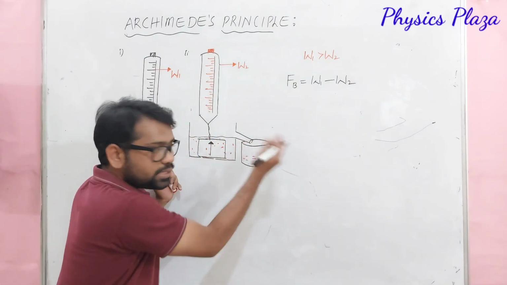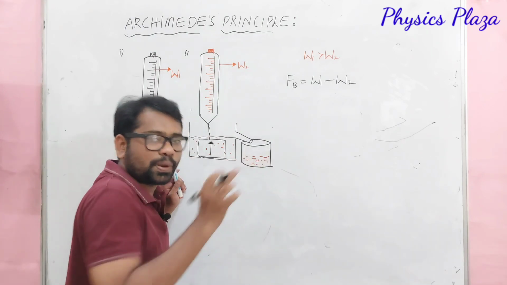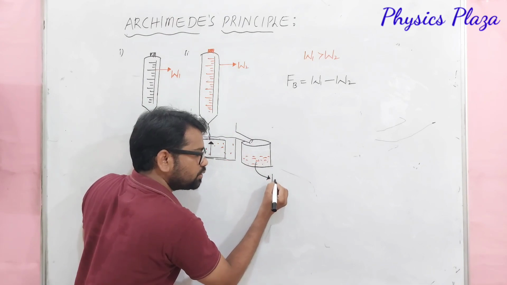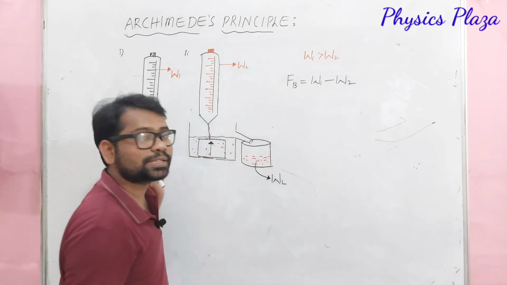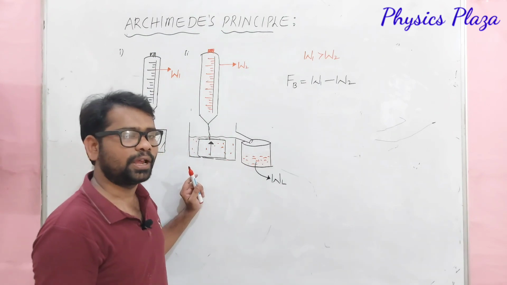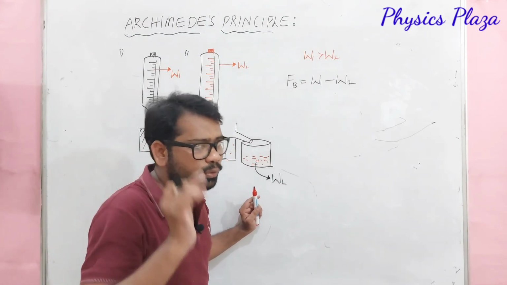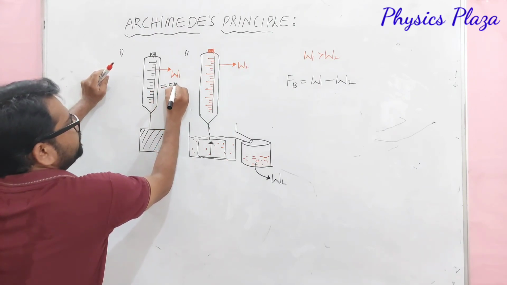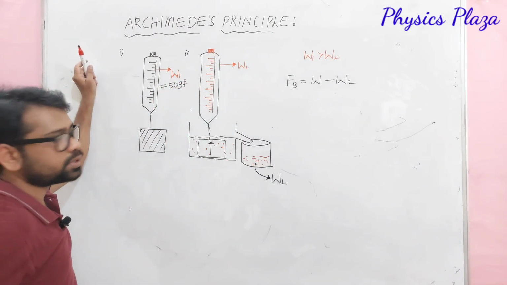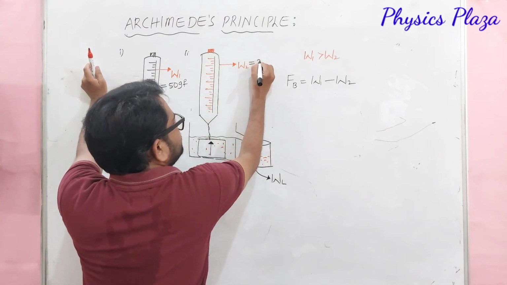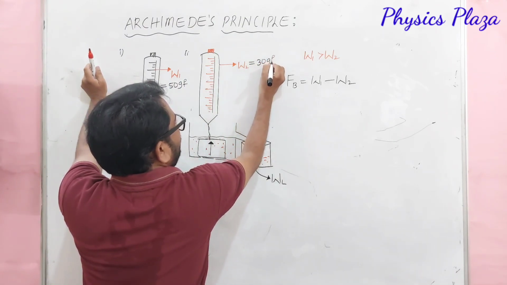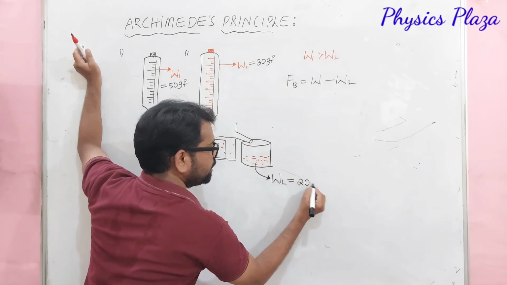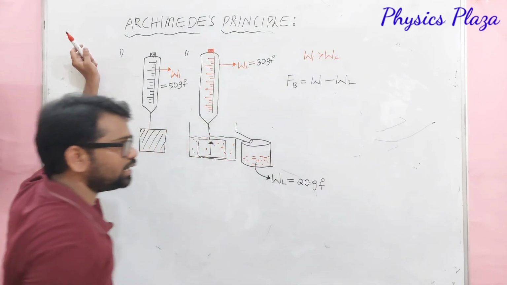Now, dear children, on the other side, don't you think that some amount of water is displaced? Yes. What about the water which is displaced? Does it have some weight or not? Obviously, it has some weight. And what we notice, for example, if W1 is 50 gram force, and W2 is, let us say, 30 gram force, then we will get 20 gram force.